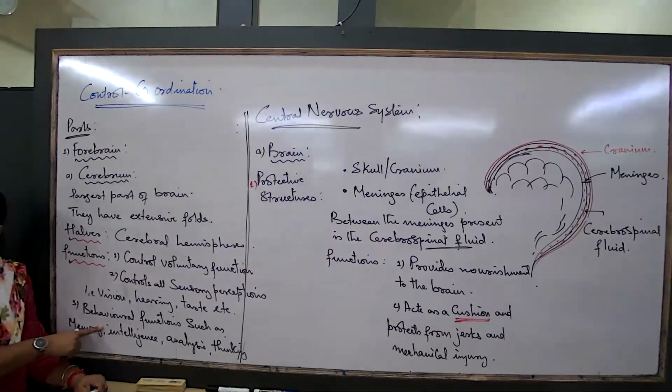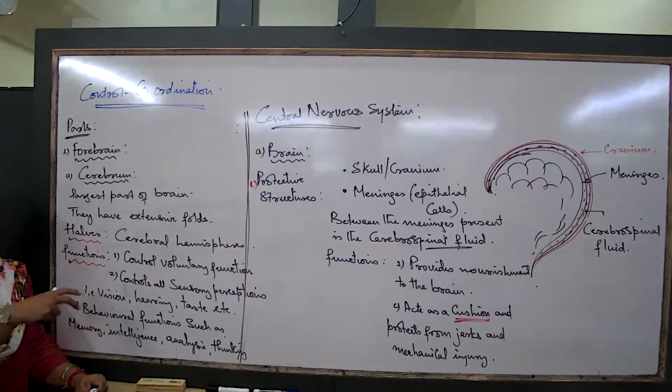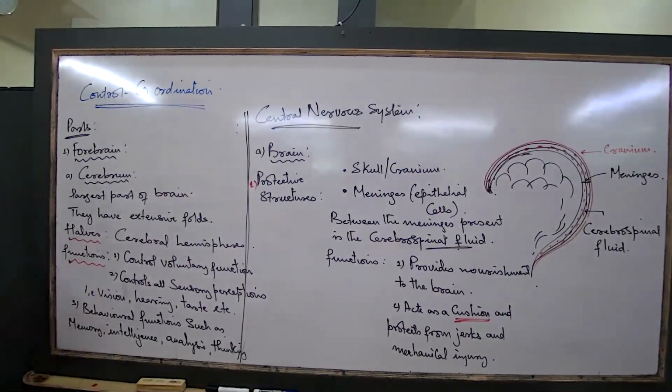The cerebrum. Seat of memory means the region of the brain which is controlling memory, analysis, reasoning ability, intelligence, etc. So remember, the more the packing, the more extensive the folding, the sharper a person would be in reasoning, memory and intelligence.